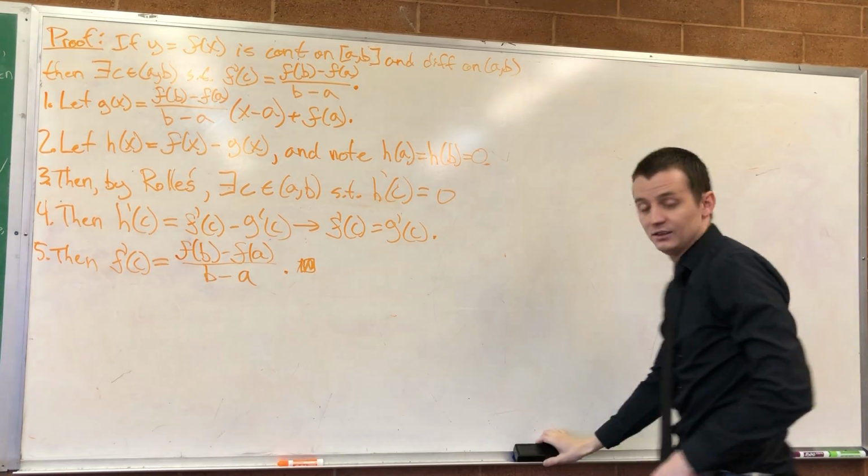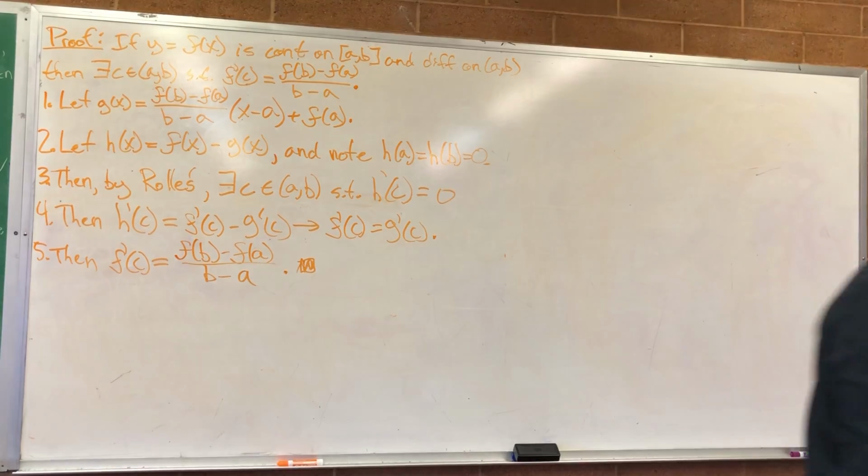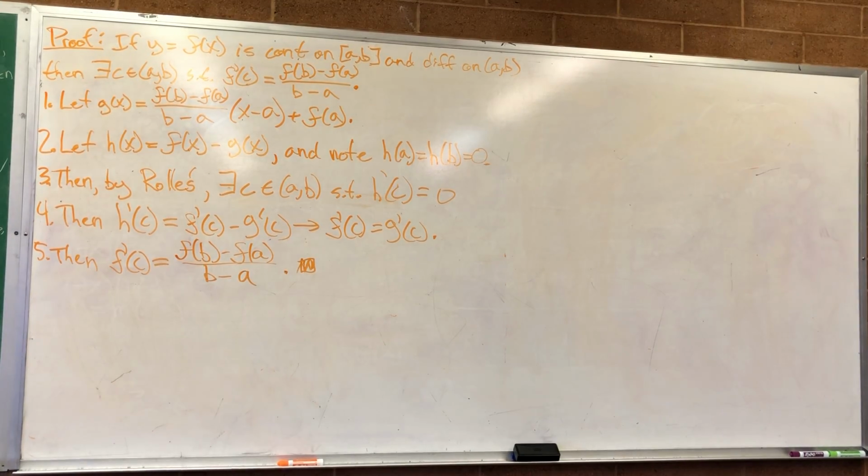Alright, so let's get back to the book and see what the book does. Imagine we just have a bunch of example problems to do now.